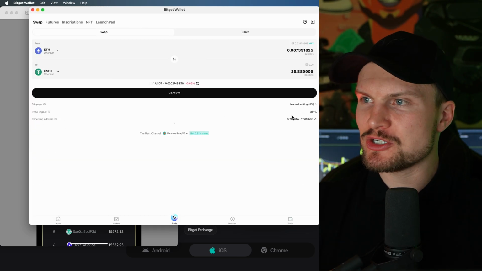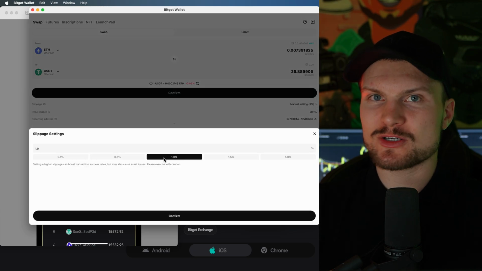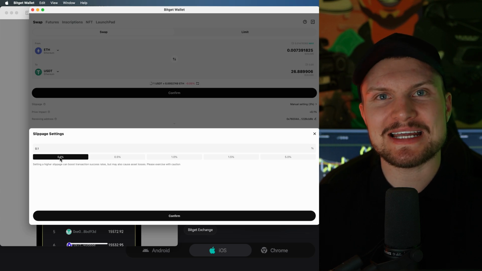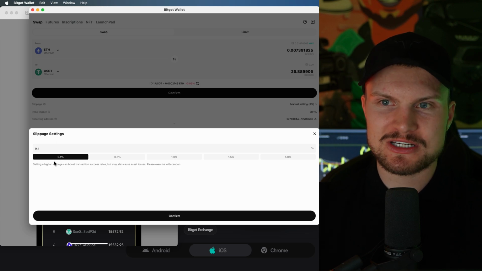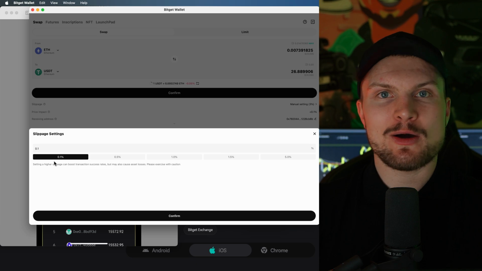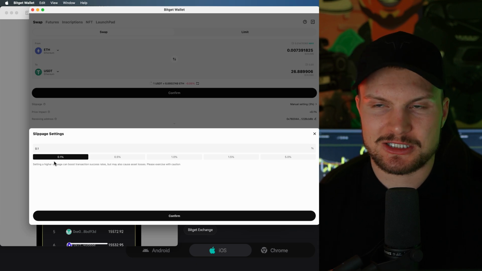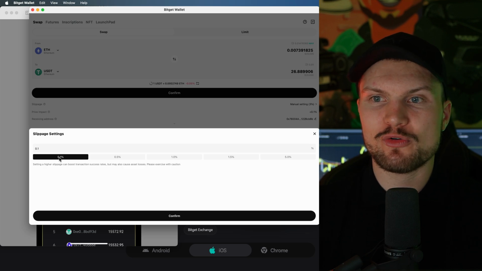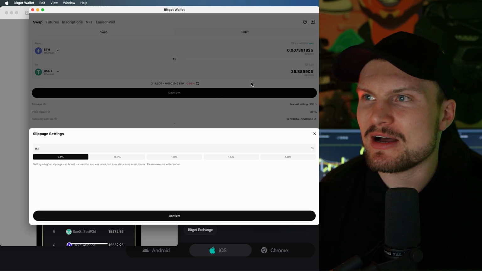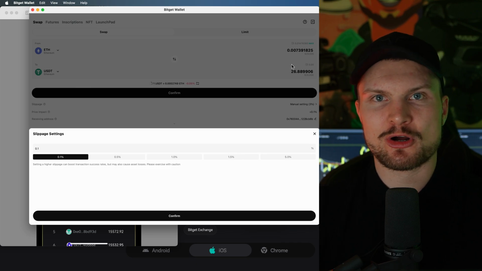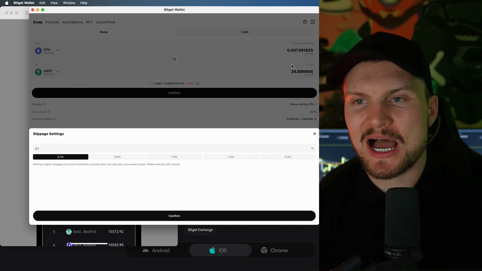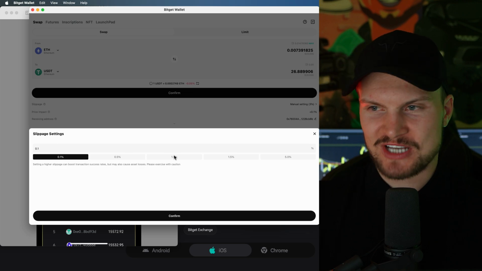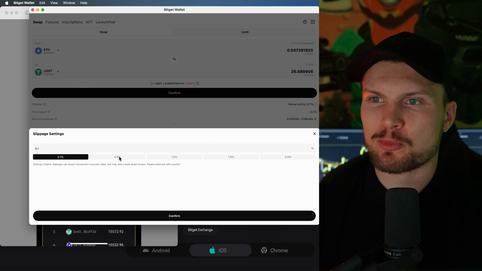One more thing, I recommend you to set the slippage to 1% or even better, 0.5 or 0.1. This simply means if the price deviates by more than this amount during your order, the order gets rejected and cancelled. This is just a safety mechanism for coins which are very, very volatile, which can move during the execution of the trade. However, these pairs like USDT and Ethereum are very stable, so it's not so relevant. However, to be safe, I recommend you use between 0.1 and 1% to be on the safe side. For this example, let's just put it to 0.5%.